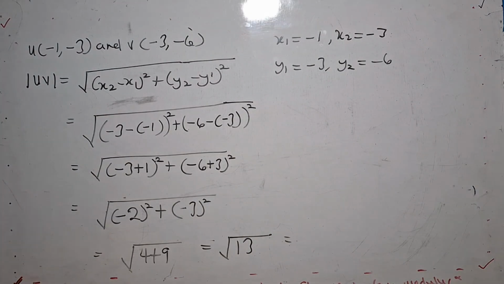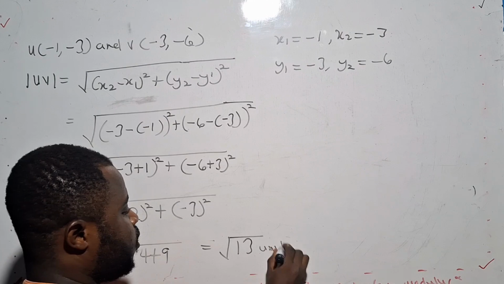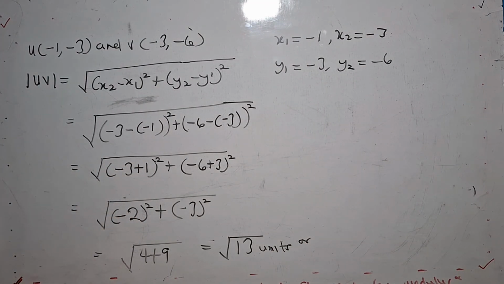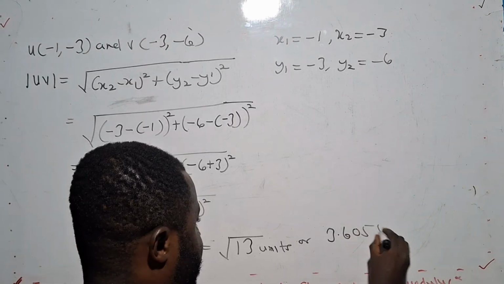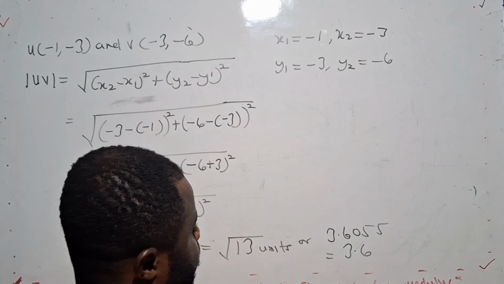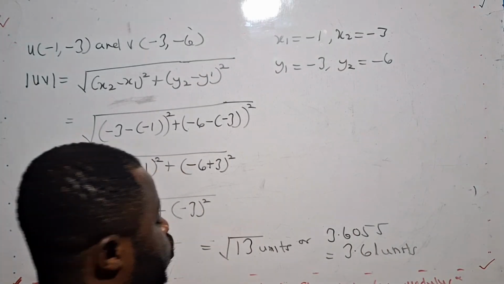13 is not a perfect square number. So I can leave my answer as 13 units, or I can find the square root of 13 and leave my answer in a number of decimal places. So it will give me 3.6055. So I can leave it in one decimal place, which is 3.6, or two decimal places, which is 3.61 units, depending on the question.